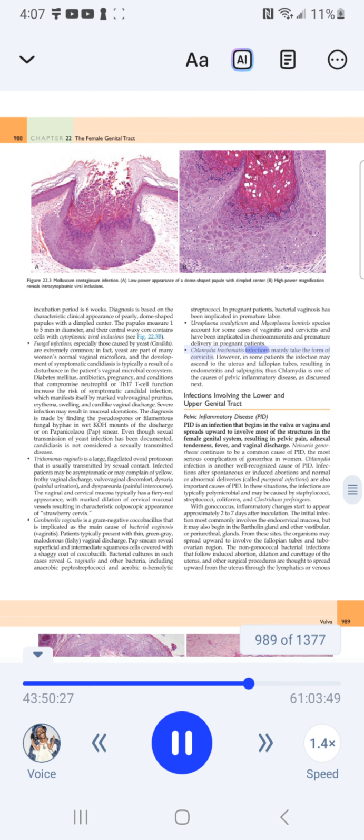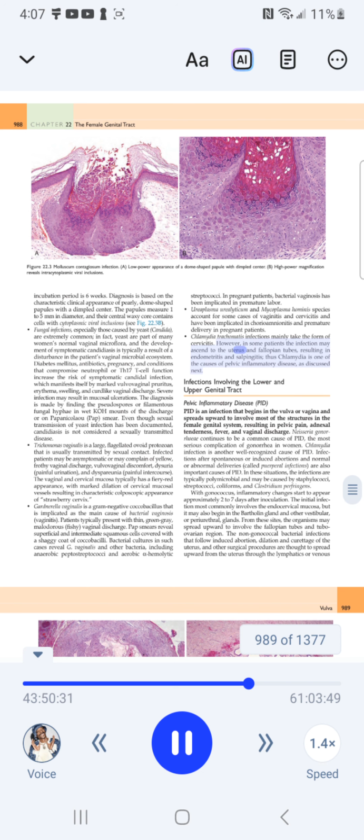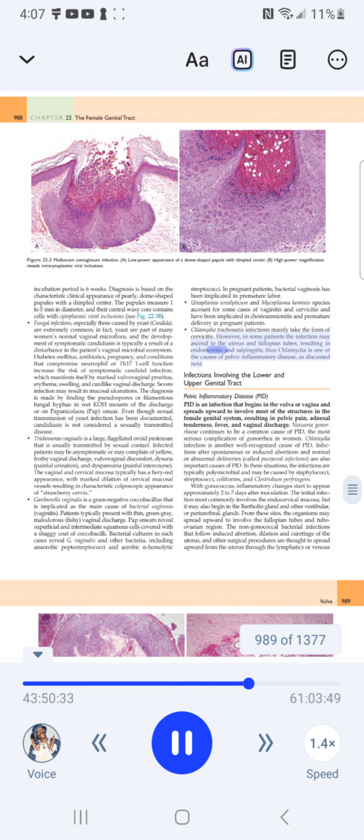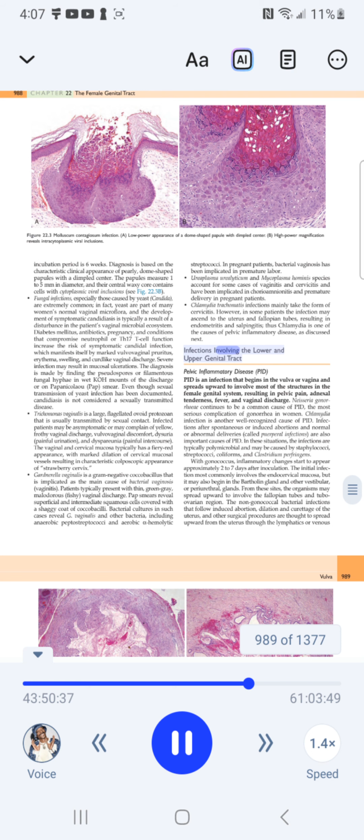Chlamydia trachomatis infections mainly take the form of cervicitis. However, in some patients the infection may ascend to the uterus and fallopian tubes, resulting in endometritis and salpingitis. Thus, chlamydia is one of the causes of pelvic inflammatory disease, as discussed next. Infections involving the lower and upper genital tract.